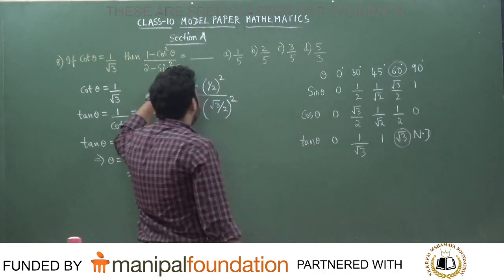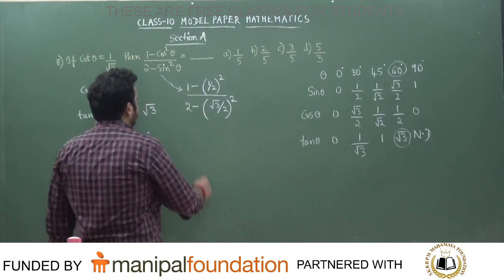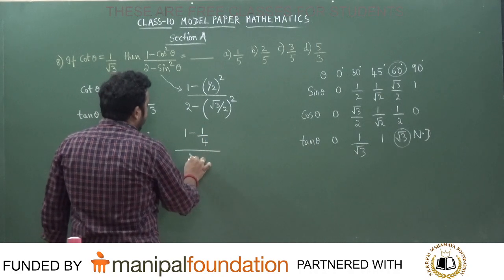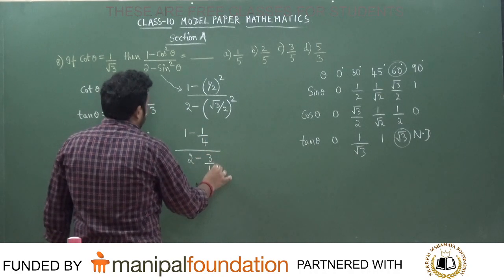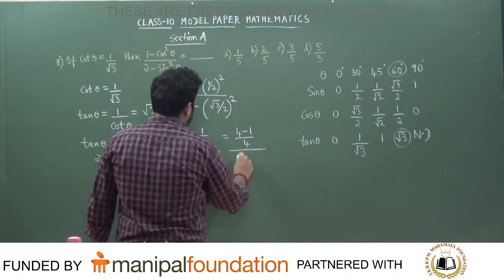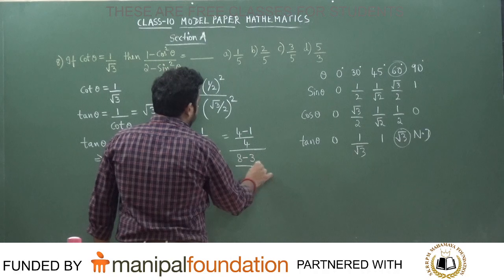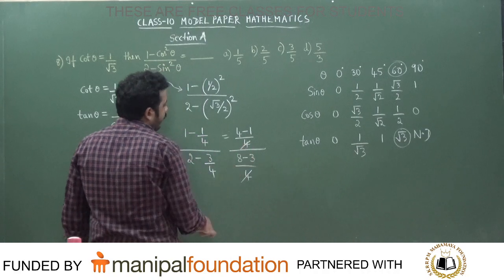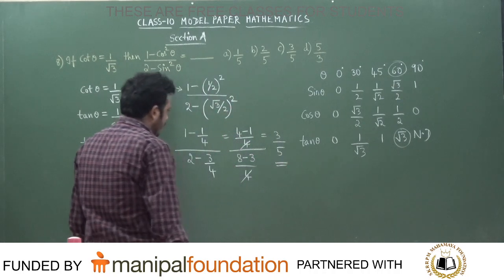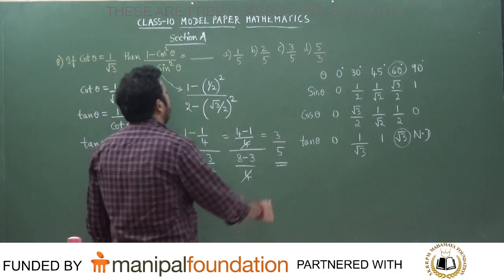But here it is sin squared theta, root 3 by 2 the whole square. 1 minus 1 divided by 4, divided by 2 minus 3 divided by 4. So can you tell me what is the answer that we get? 4 minus 1 divided by 4, divided by 8 minus 3 divided by 4. 4 and 4 will get cancelled. So the answer that we get is 3 divided by 5.